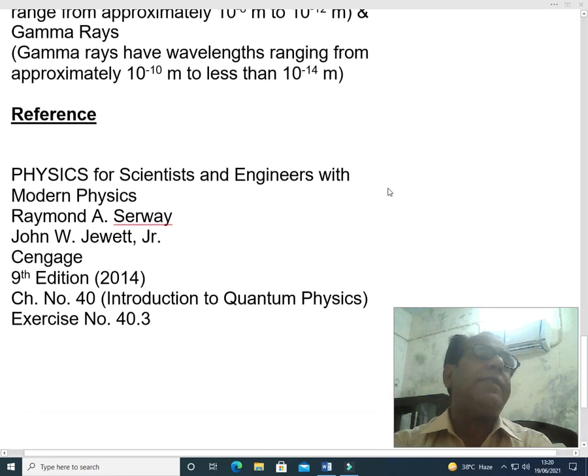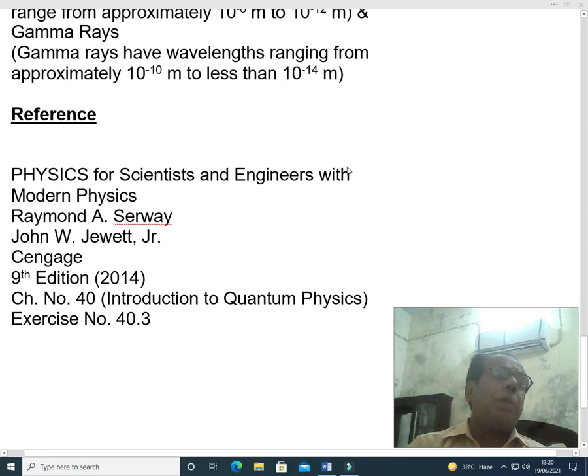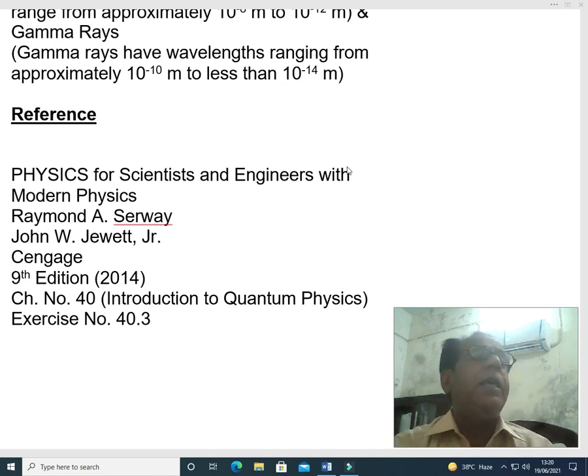Now we come towards the reference, that is the book from where we have chosen this problem. This book is Physics for Scientists and Engineers with Modern Physics. Authors are Raymond A. Serway and John W. Jewett Jr. Publisher is Cengage, and its 9th edition 2014 has been followed. The concerned chapter is chapter number 40, Introduction to Quantum Physics.